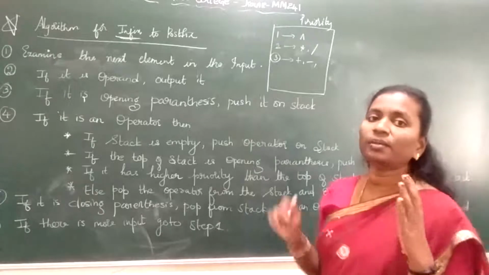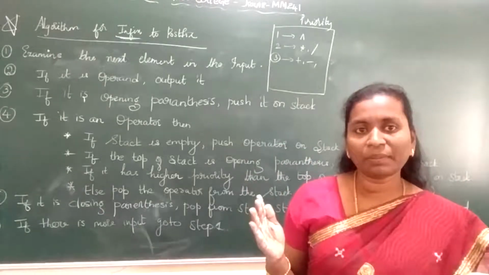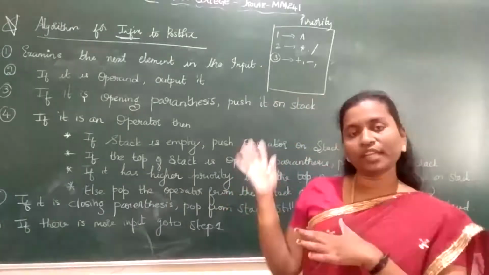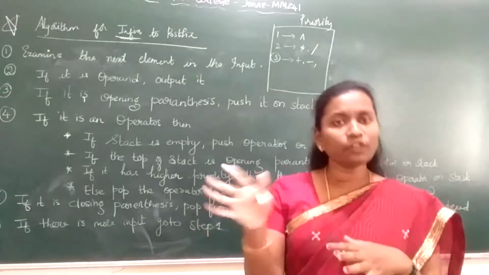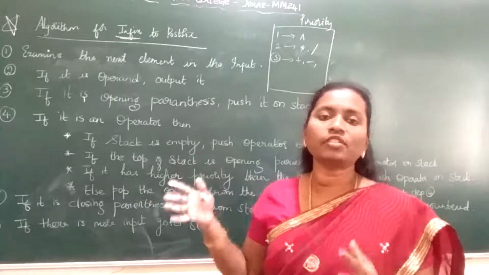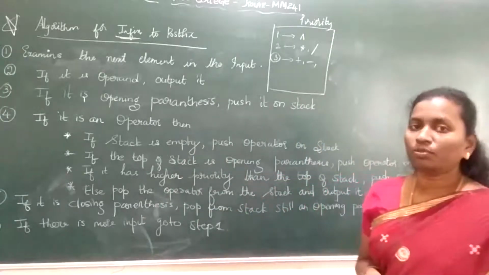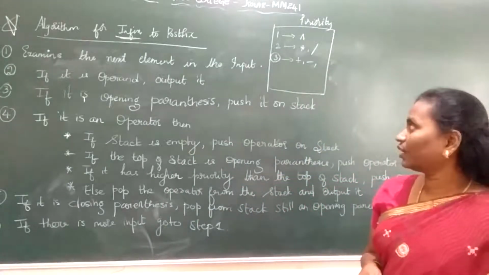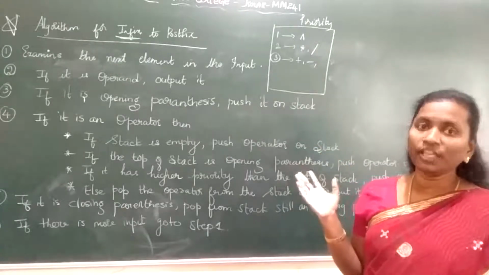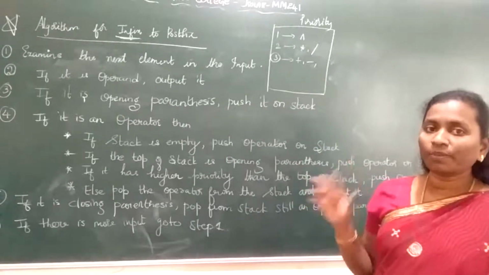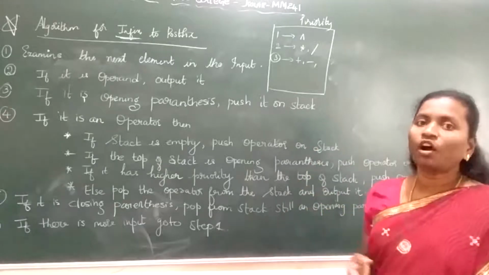If you encounter the parenthesis, opening and closing parenthesis, once you are moving it to the output column, this disintegrates. You need to remove the brackets. Only the operands and operators should go to your output column. Okay, the parenthesis will die in the stack itself. We will not take that to the output. Only the operands and the operators will go to the output column.